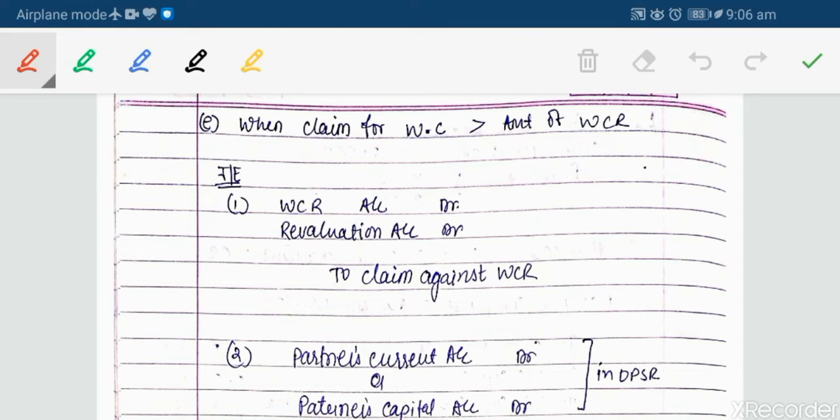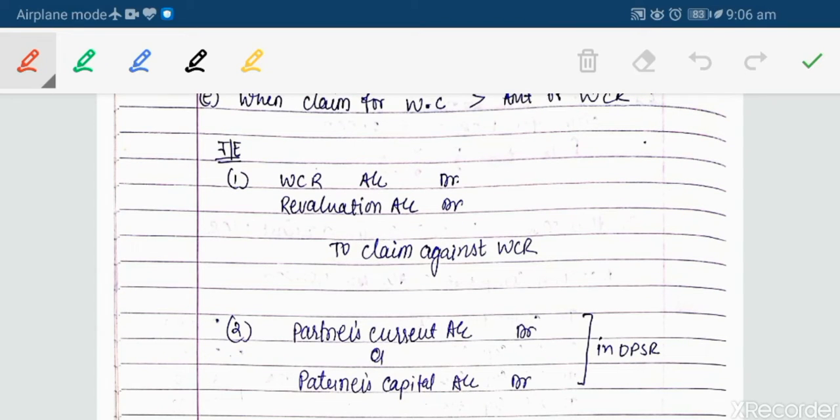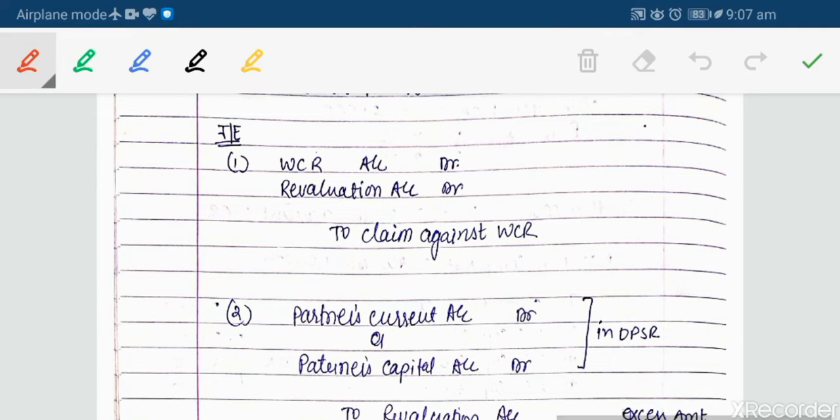Revaluation is basically an account where all the profits and losses on revaluation of assets and reassessment of liabilities are transferred. If we are getting any profit on the revaluation of assets, that will be credited to the revaluation account, and if we are getting any loss, that will be transferred to the debit of the revaluation account. So we have debited WCR, that is the available fund, and whatever is the deficiency will be transferred to the revaluation account, and then the claim will be credited.